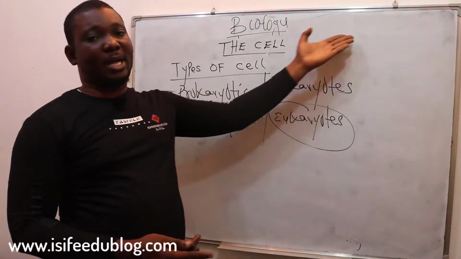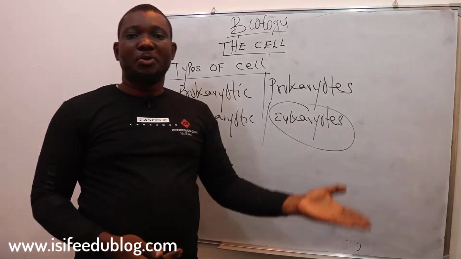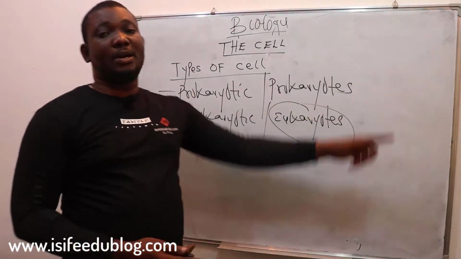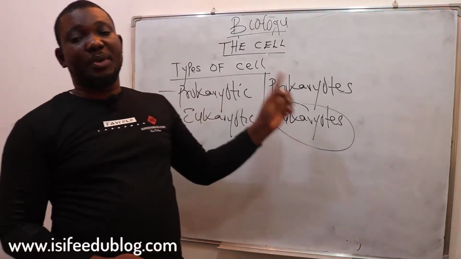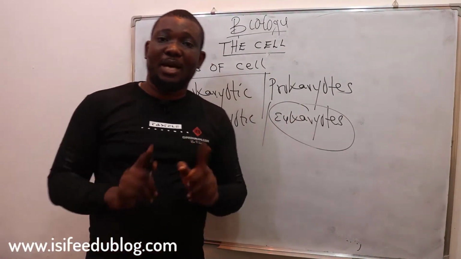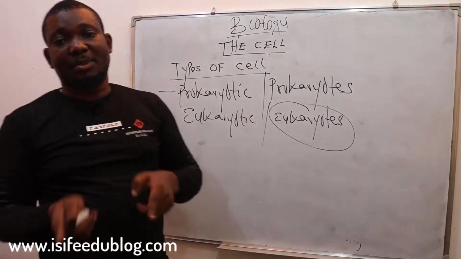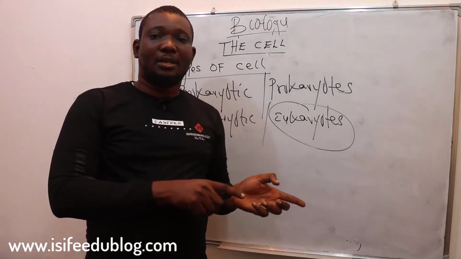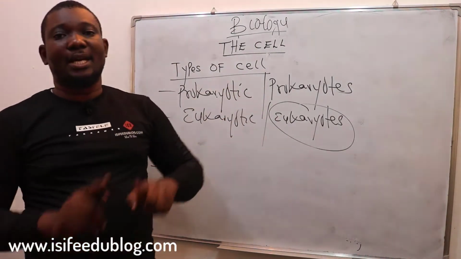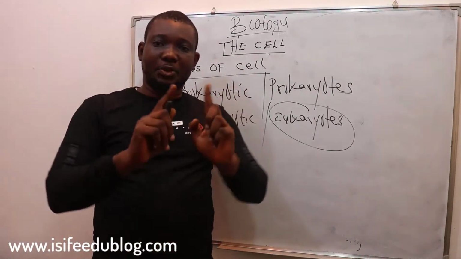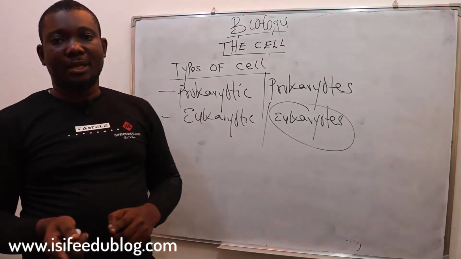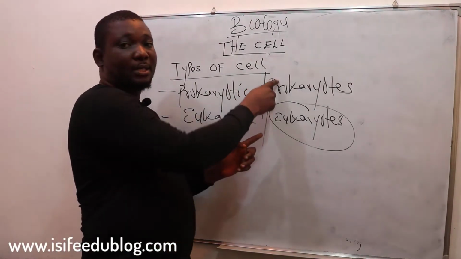You can mention the likes of bacteria. Bacteria is also made of cells, but the cells of a bacteria are prokaryotic in nature. What prokaryotic means is that these cells do not have an organized nucleus and at the same time lack a nuclear membrane, unlike eukaryotes that have an organized nucleus and also a nuclear membrane. So that is the difference between prokaryotic cell and eukaryotic cell.